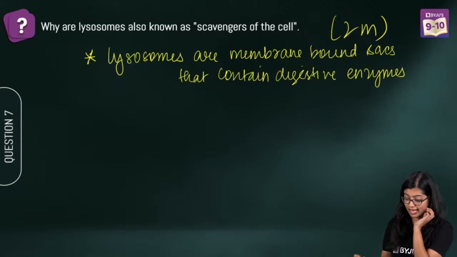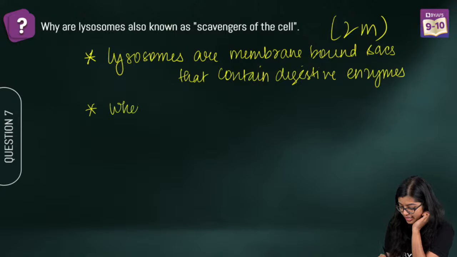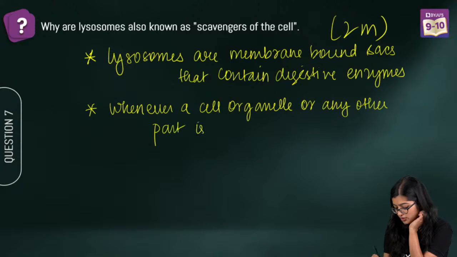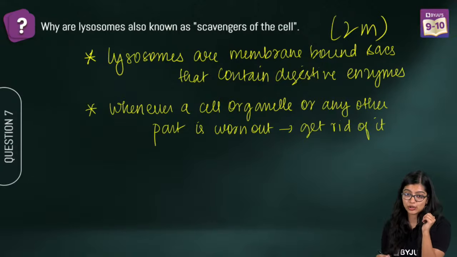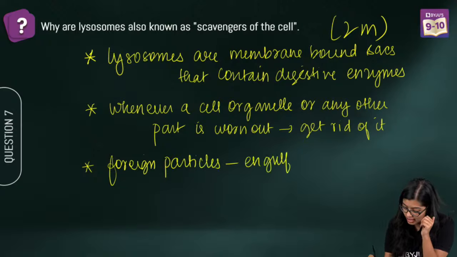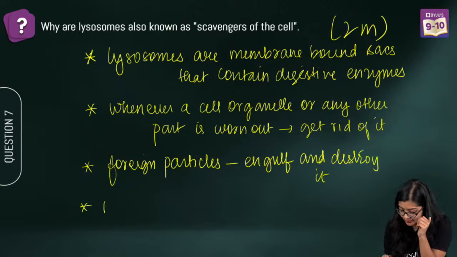So they contain digestive enzymes. Now the thing is, there are 3 conditions. Whenever a cell, organelle or any other part is worn out, they get rid of it by engulfing it by endocytosis. Now we also see that if foreign particles enter, they will engulf and destroy them, right? And at times, if the cell is worn out